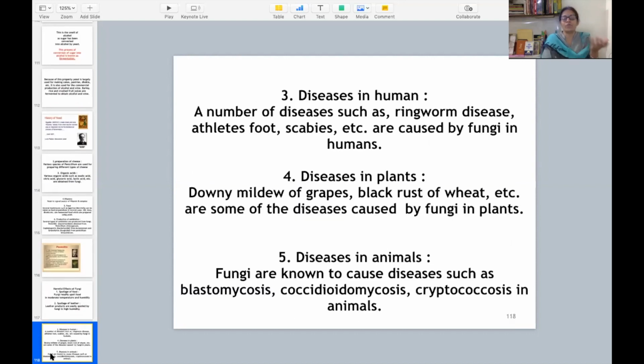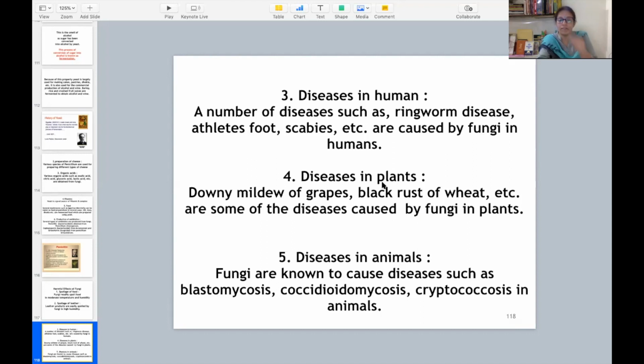Then diseases. What types of diseases are caused in humans just because of fungi? There are some examples. Ringworm disease, athlete's foot, scabies, etc. are caused by fungi in humans. You all know this. Ringworm happens on the skin, on the head. Athlete's foot happens, with sores on the feet. Scabies is a disease on the skin, with rashes and itching. This is all done by fungus.